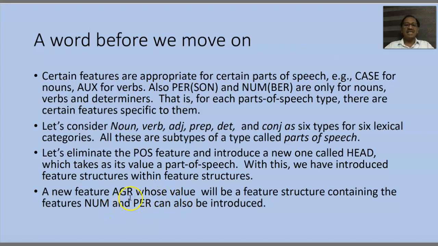So we say the AGR feature has a feature structure which has two features. Those two features have values. Number will have singular, plural if it is English. Person or per will have three values, first person, second person, third person.